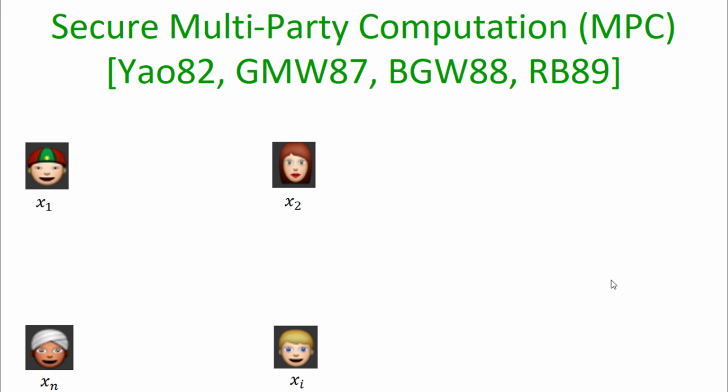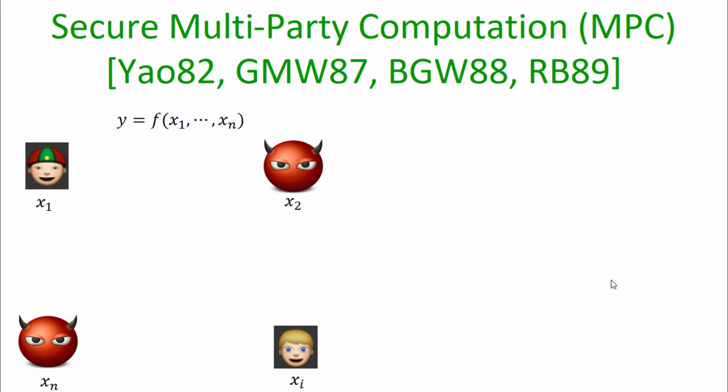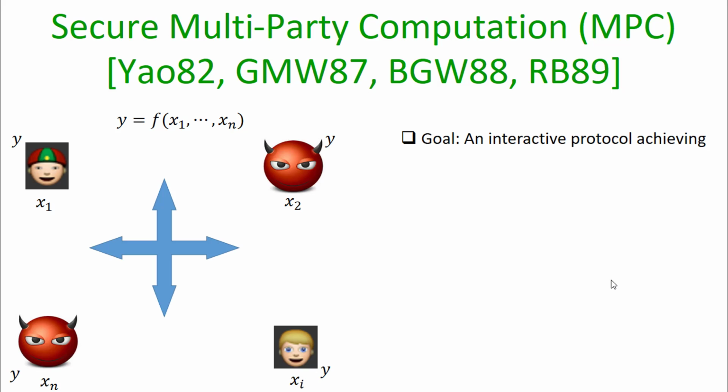So the scenario is the following. We have a set of n mutually distrusting parties, and the distrust in the system is modeled by a centralized adversary which can control a subset of these parties. And there is an n-ary function f which takes the inputs of all the parties and say the function output is y. And the goal of any secure multi-party computation protocol is the following.